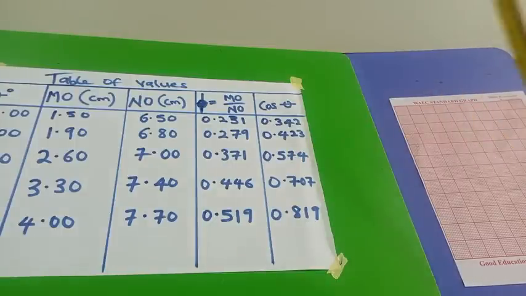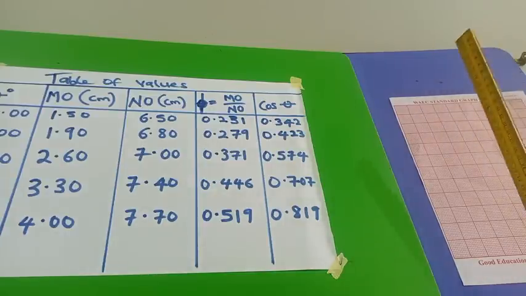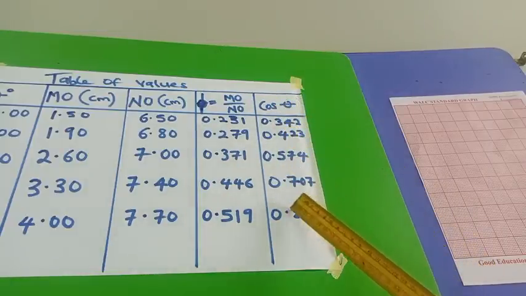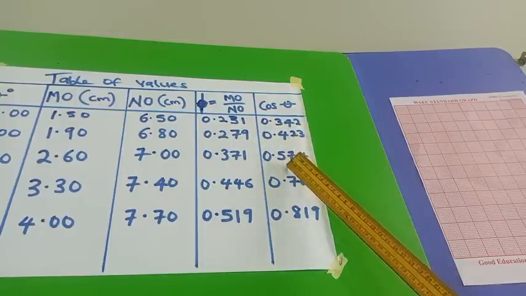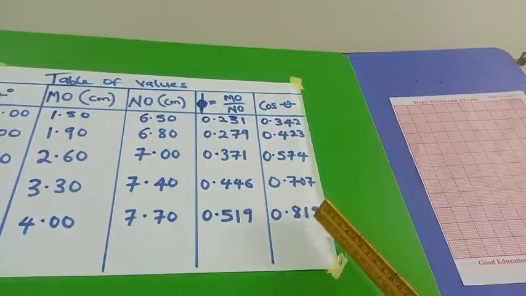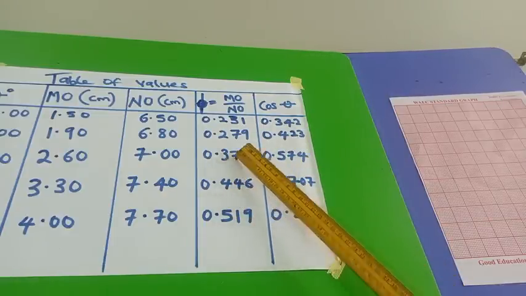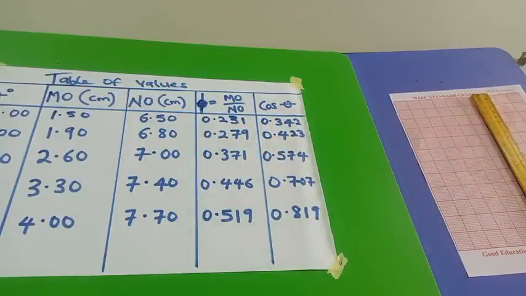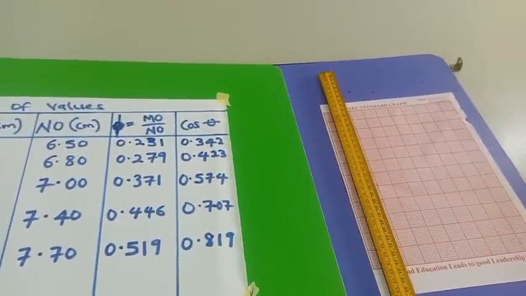When students see values like this in physics, they are always worried, physics graph, physics graph. That's why I picked these values from the past question to show you. This one, we are plotting cos theta against phi. You know they are close: 0.3, 0.4, 0.5, 0.7. They are so close. Please don't look at these values and be afraid. It's very, very easy to plot. Let me show you how to plot it.